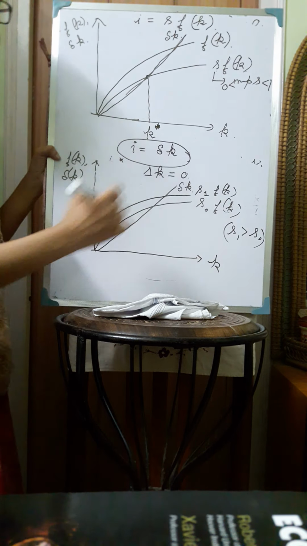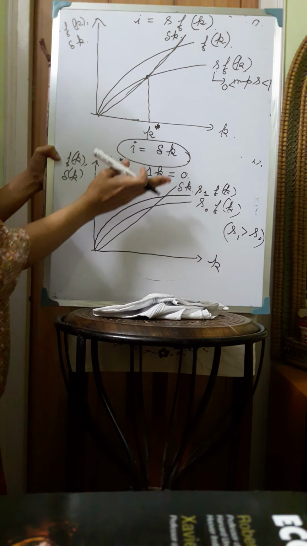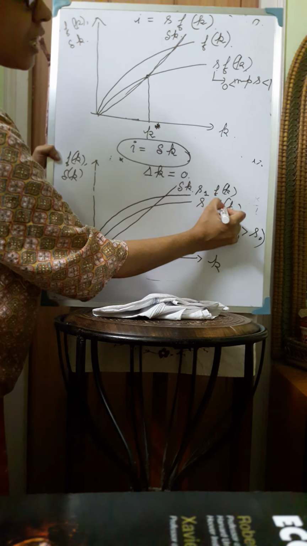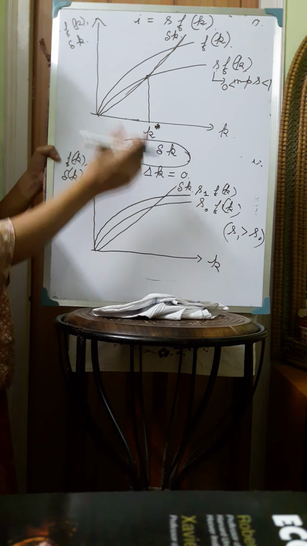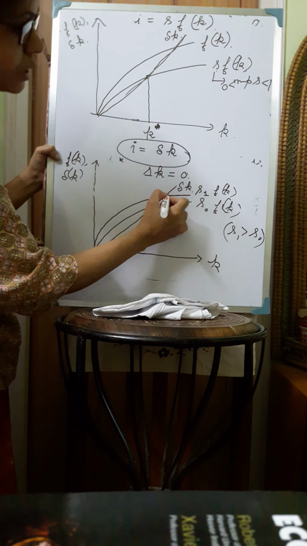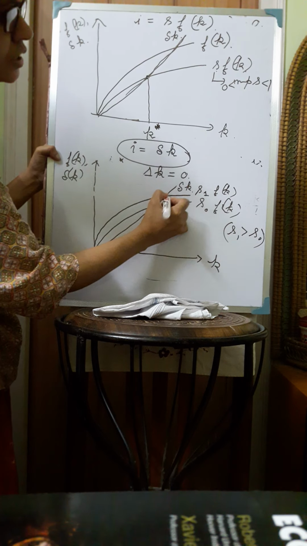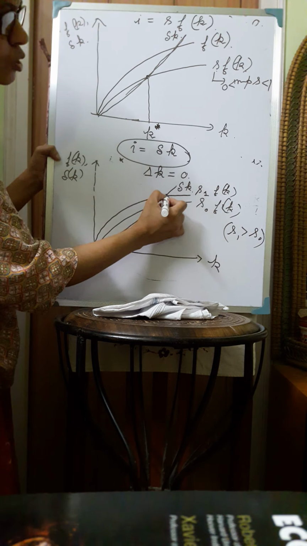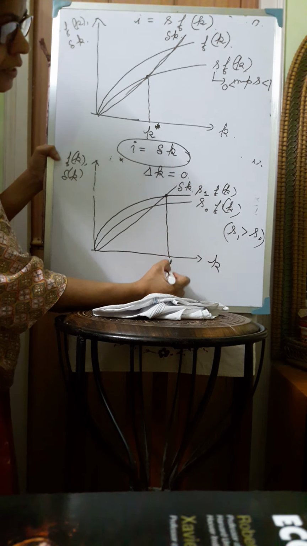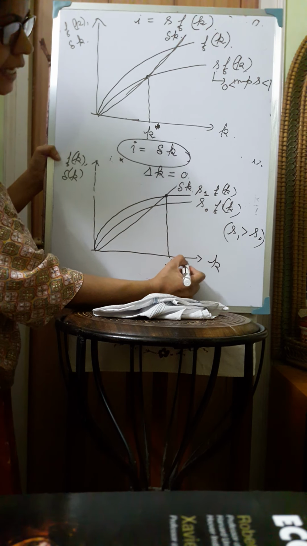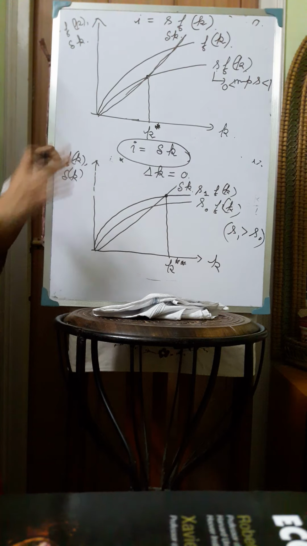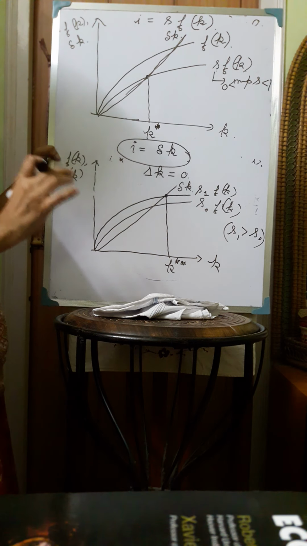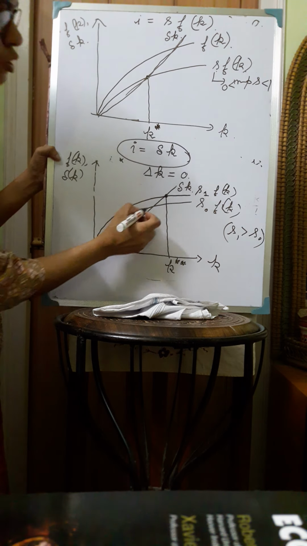In that case, the new equilibrium will be here. The new point of intersection with the delta k line will be here. So here we have a new capital stock k double star, which will represent the new level of steady state capital stock.